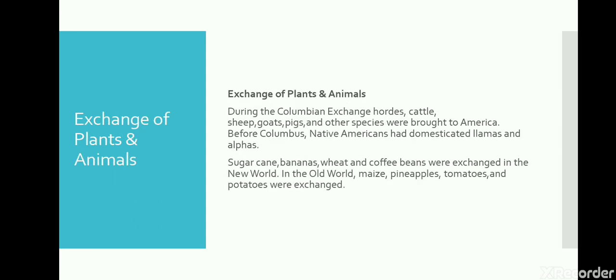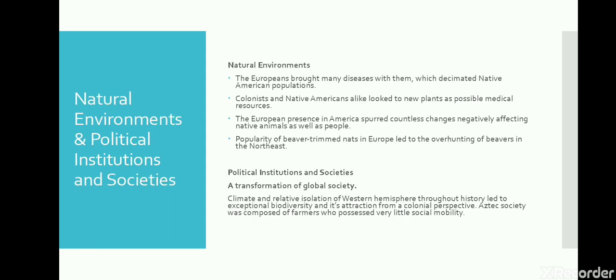Exchange of plants and animals. During the Columbian Exchange, horses, cattle, sheep, goats, pigs, and other species were brought to America. Before Columbus, Native Americans had domesticated llamas and alpacas. Sugar cane, bananas, wheat, and coffee beans were exchanged in the New World. In the Old World, maize, pineapples, tomatoes, and potatoes were exchanged.